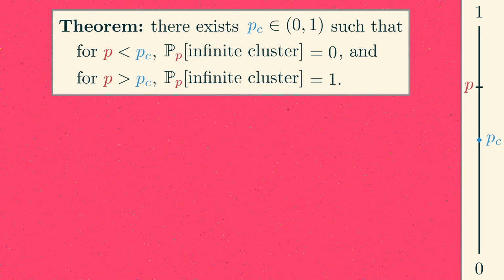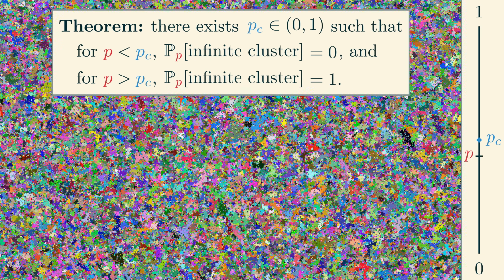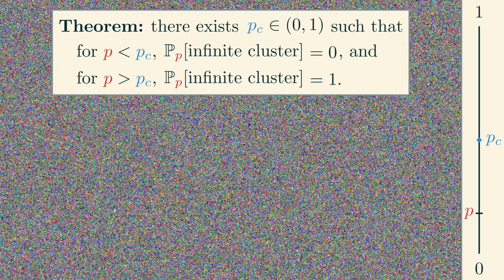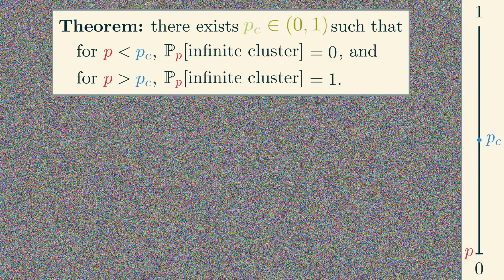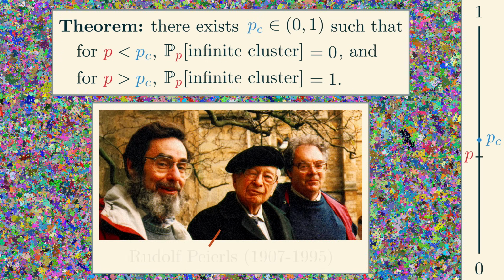Of course, it is known that Pc equals 1/2 for the two-dimensional grid, but the proof of that equality is much too difficult for this video. We'll just show that the critical parameter exists and is non-trivial, meaning it's not equal to 0 or 1. By the way, the proof we present here is originally due to Rudolf Peierls.